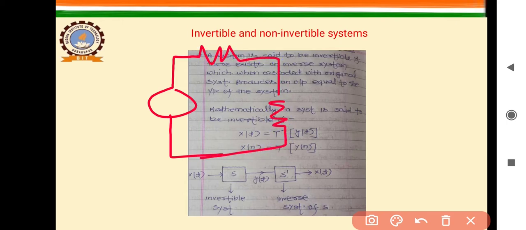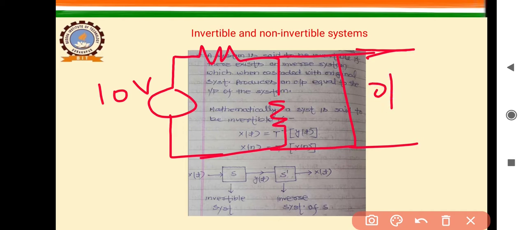Here is another resistance, and the output is short circuited. The input is 10 volt. Then what will be the value of output here? Because it is short circuited, the output will always be equal to 0.